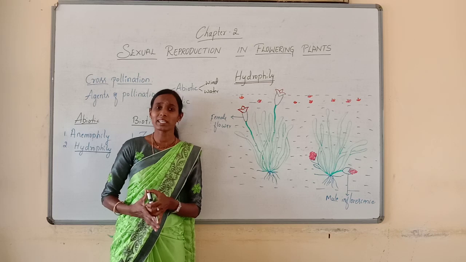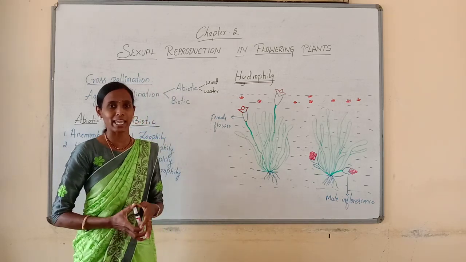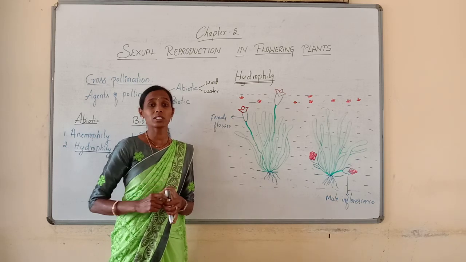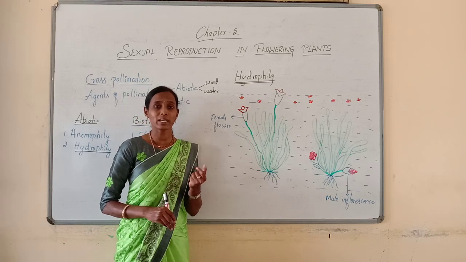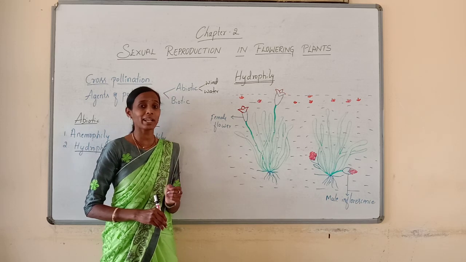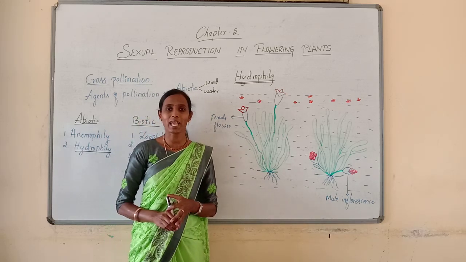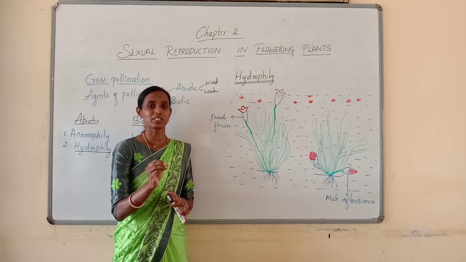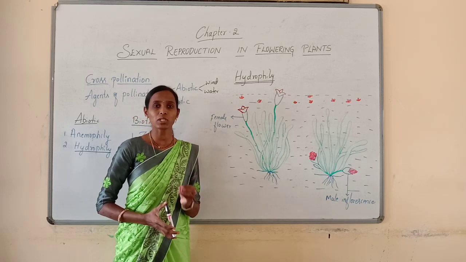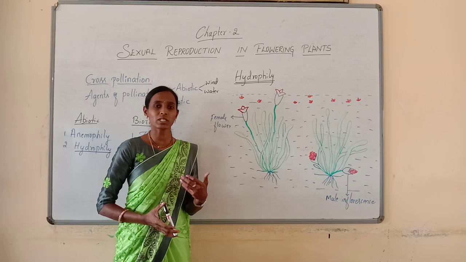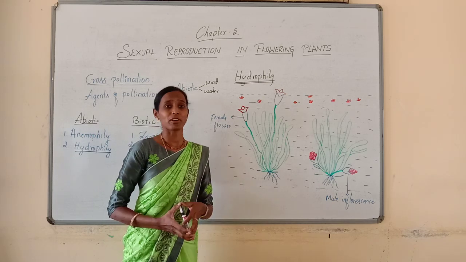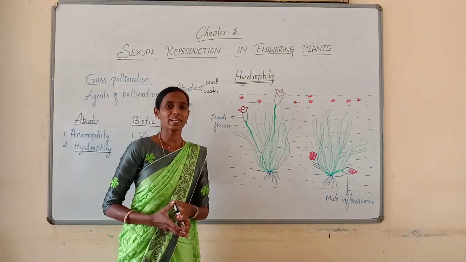You are familiar that lower plant groups like algae, bryophytes and pteridophytes must require water. Without water, they cannot complete their life cycle. Why? Because water is an important requirement in those plants for the transfer of male gametes. The male gamete should reach the female gamete only with the help of water. Without water, the male gametes cannot move, so no fertilization can take place and they cannot complete their life cycle. But in flowering plants, it is not compulsory.